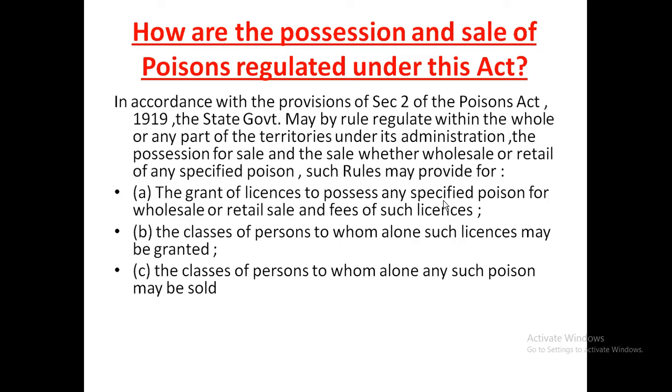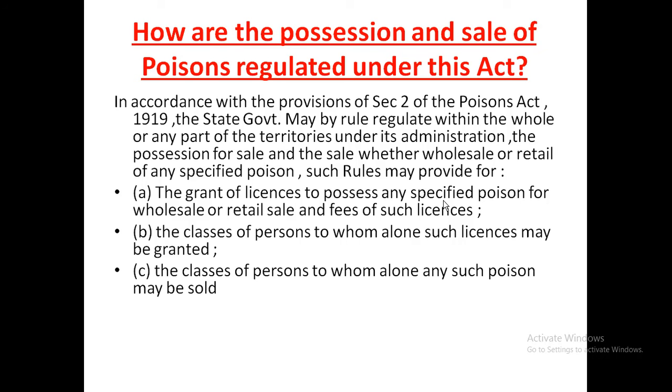Section 5 deals with presumption as to specified poisons. Section 6 provides the penalty under this act for unlawful importation, unlawful possession and sale. Section 7 provides the power to issue search warrants. Section 8 gives the power to make rules, and section 9 is the savings, where the act cannot be applied, and section 10 repeals the Poisons Act 1904.